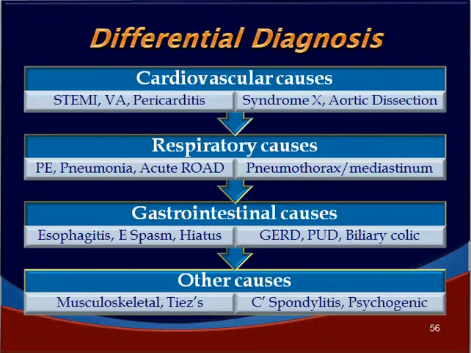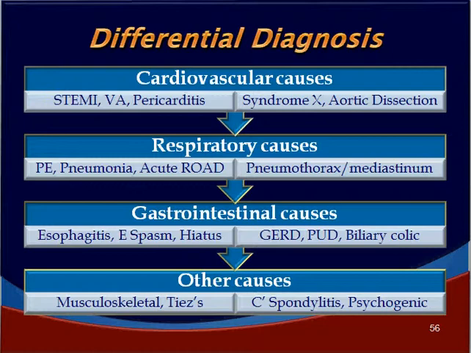So with this presentation of acute coronary attack of unstable angina or NSTEMI, we need to differentiate several other conditions which mimic these syndromes. The differential diagnosis includes other cardiovascular causes like ST segment elevation myocardial infarction, which requires urgent reperfusion, vasospastic angina or Prinzmetal angina, pericarditis, in which case we should not thrombolyze the patient at all, syndrome X, and aortic dissection. These are the cardiovascular causes.